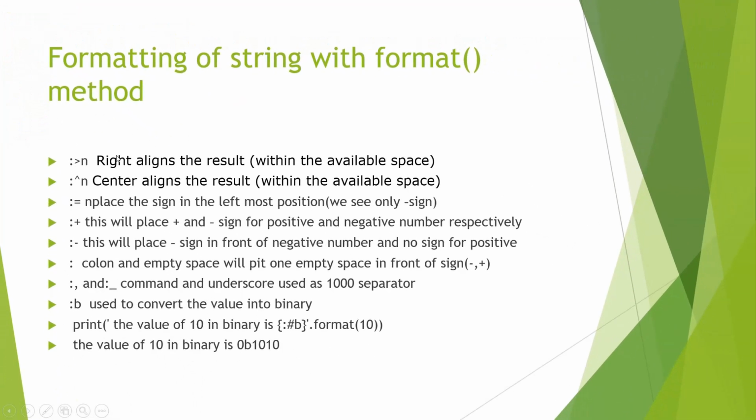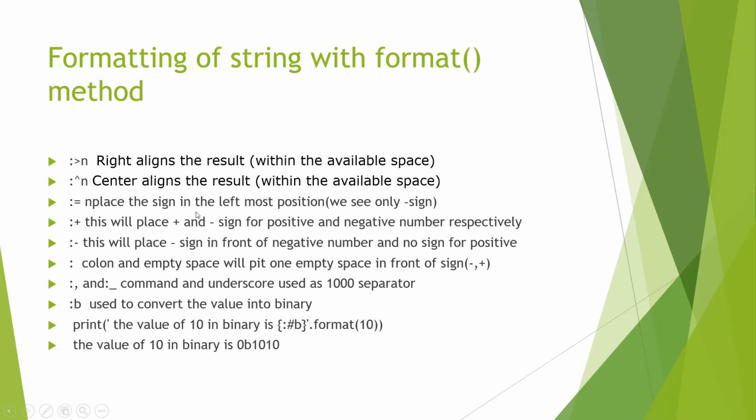Now this is exactly the same as the previous one. Here we have colon and then the greater than sign, pointed towards the right, and then the number n. So what this does is it will assign spaces equal to the number n. So if the number n is 10, it will assign 10 spaces and the value will be towards the right because this sign here is pointing towards the right. Now in this one, n will assign some spaces and this sign here, the caret, will center align that value within those empty spaces. And then we have colon and then equal sign and then n.